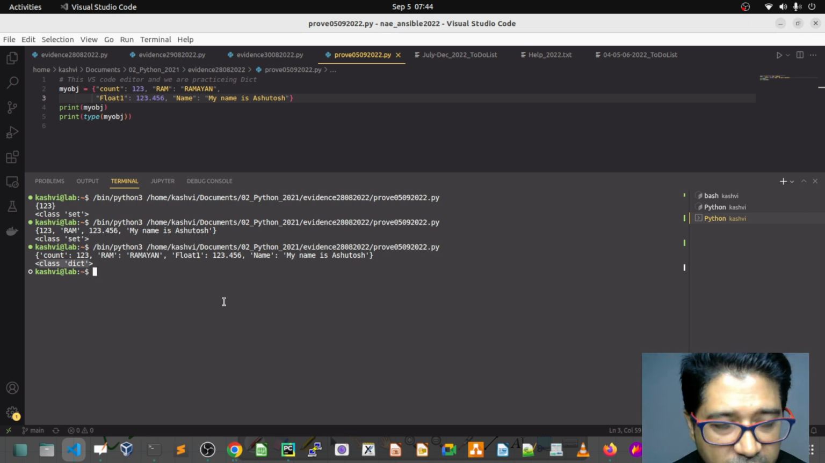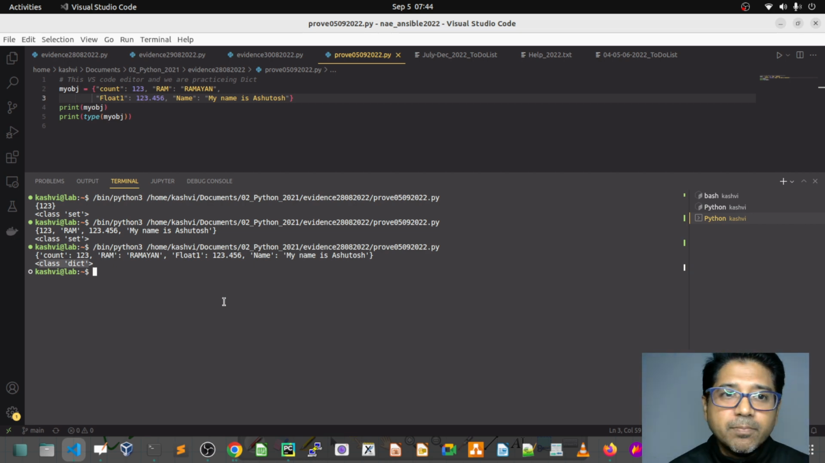Now here is the challenge: how do I print this? Here we have only four key-value pairs, but if there are hundreds or thousands, how do you maintain the printing? How do you access your keys, your values, or both, in the manner you want? So let's see how we access these keys and values and how we control them.